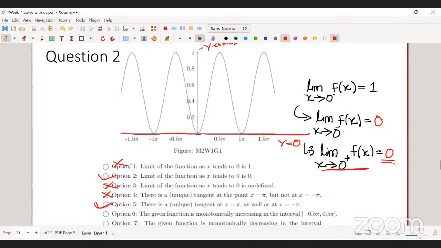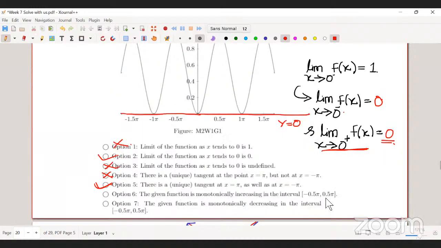What about option 6? Because this is more or less an increasing function. So monotonically increasing means? It's an increasing function. It's a different way of saying increasing function. Increasing function and monotonically increasing function. Sir, can we say that monotonically increasing means it is increasing in that particular given interval?